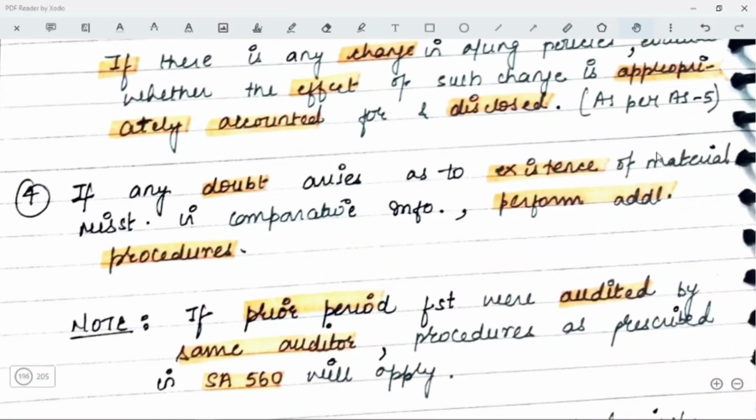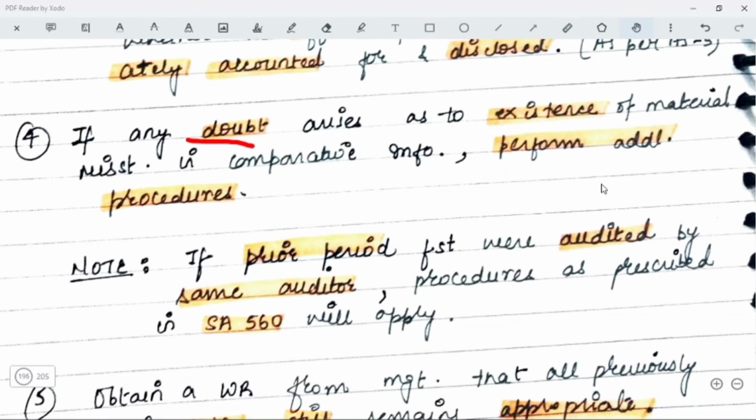Because the accounting policies are to be applied consistently, but if they are not applied consistently, then you have to see what the effect of the change is, whether that change has been appropriately accounted and disclosed or not. If there is any doubt as to the existence of material misstatements in the comparative information, you will have to perform the additional procedures.